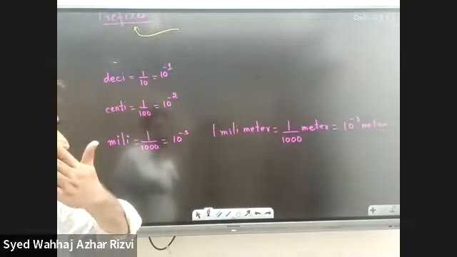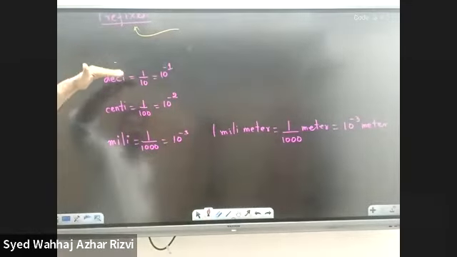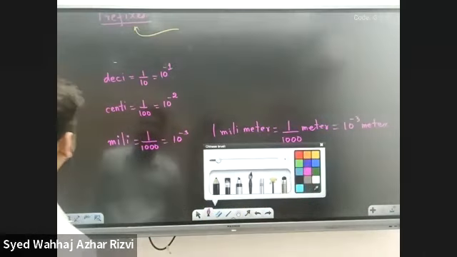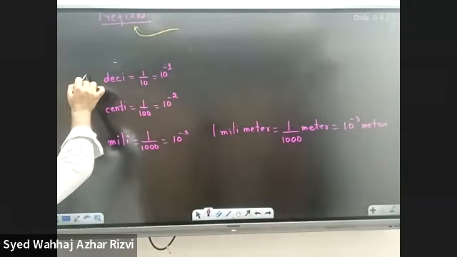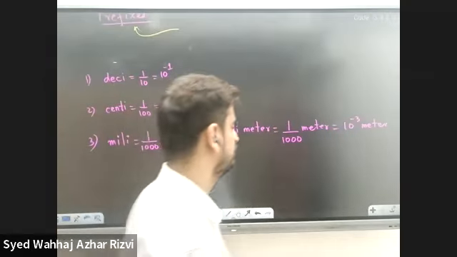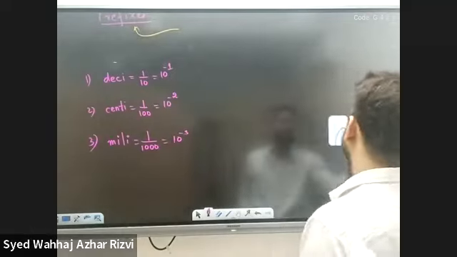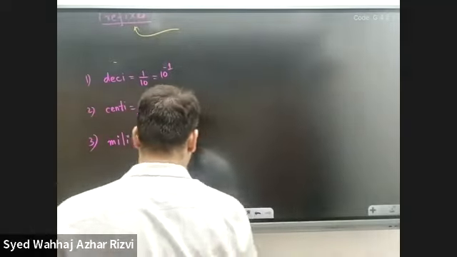Let's write it down. If you want to write it down, I can give you a little bit of time. Take a little bit of time and write down. These are very important things. These are the different prefixes that we use in day-to-day life. After that, it will be easier for you to understand.